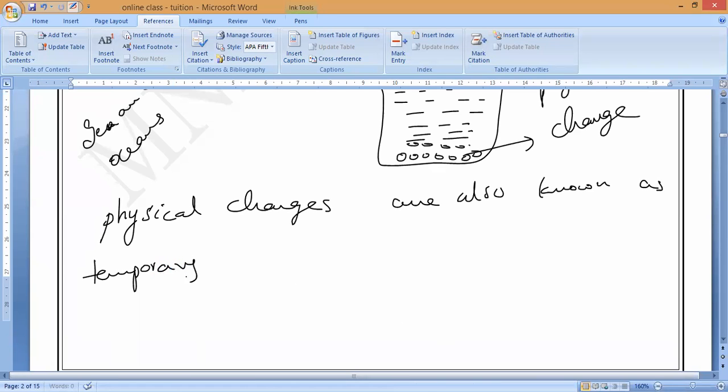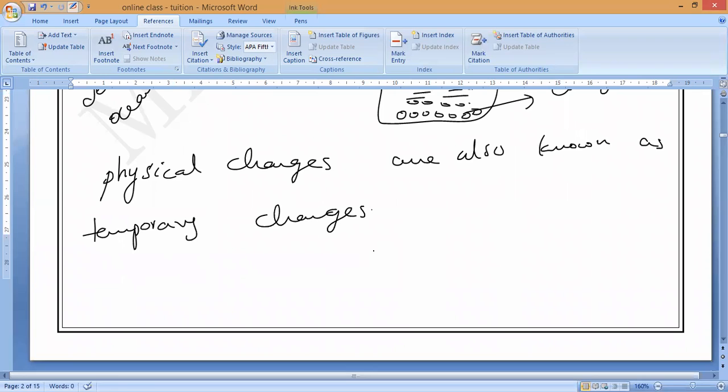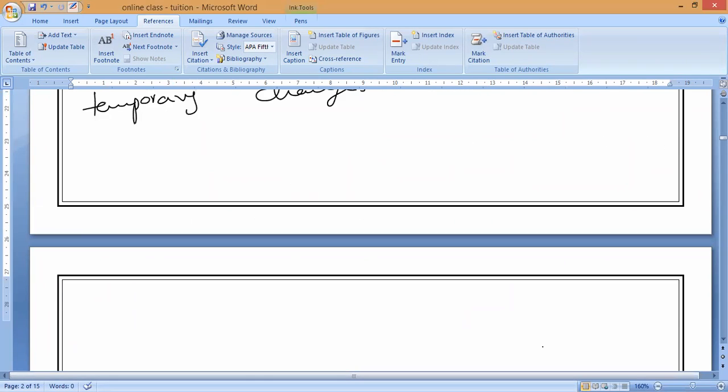Temporary changes, right? Because most of them are reversed and we can easily get back the original substance. That is why they are called temporary changes. No chemical reaction will take place. Is it clear, Tarun, Tamil Selvan, Monesh, Shruti? Yes, sir. So you have to remember it.